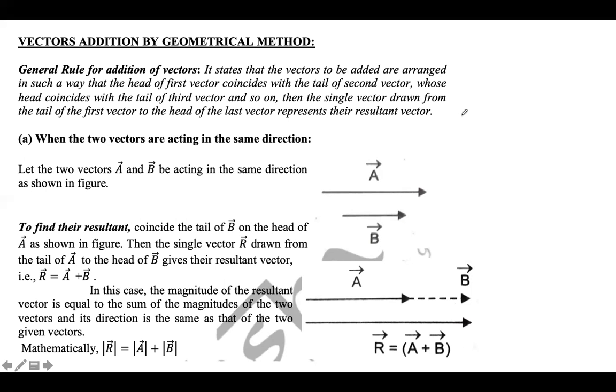So let's say we have one vector A, another vector B is here, and the third vector C is here. What we'll do, we'll bring this vector B parallelly, we'll shift it parallelly and bring it to the head of A. So head of A and tail of B coincide. So this becomes B. Okay.